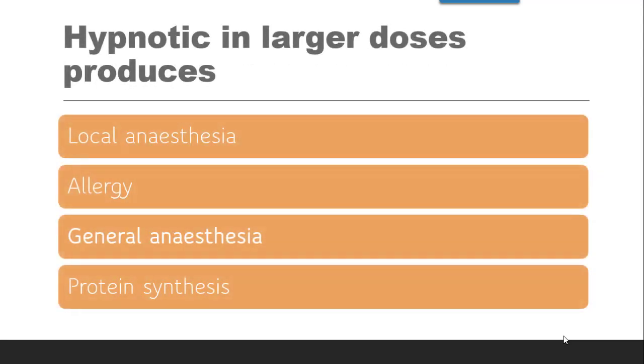Then, hypnotics in larger doses produce either local anesthesia, allergy, general anesthesia, protein synthesis. So allergy and protein synthesis are not at all related with the CNS. Then remaining is general anesthesia and local anesthesia. Now local anesthesia, you are also aware that it is restricted to a particular part of the body. So the correct answer is general anesthesia. In hypnotics, if the dose exceeds, they produce general anesthetic effect, meaning due to effect on the CNS they produce general anesthesia.